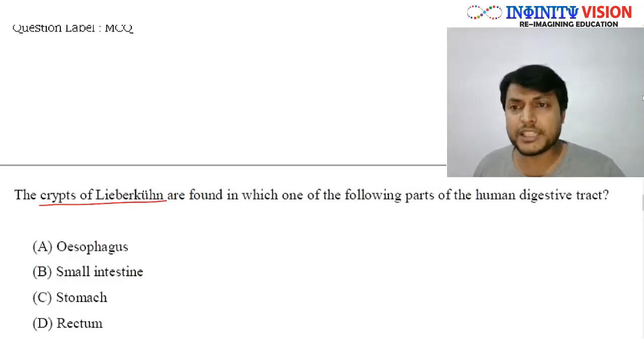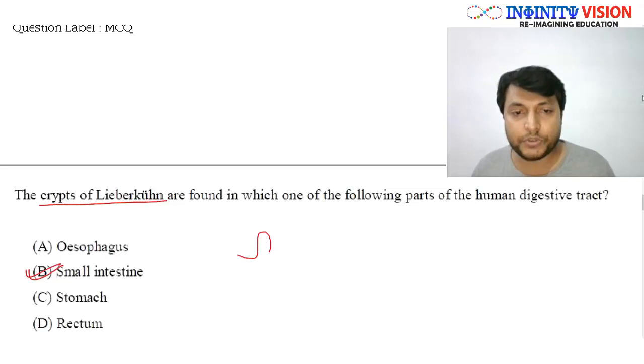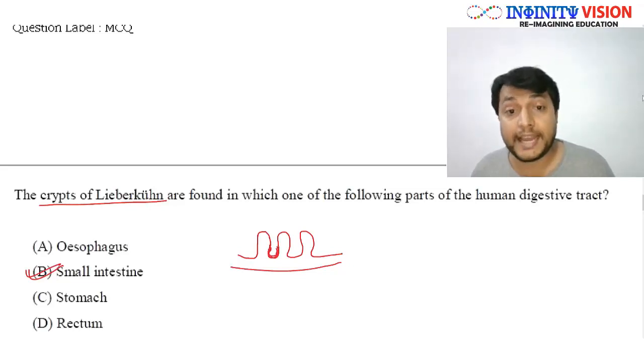Okay, this is part of human physiology, especially the digestive system. Now let me tell you, the correct answer is small intestine. Okay, now in the small intestine there are these villi like structures, and within these villi, in this area, there are some glands.